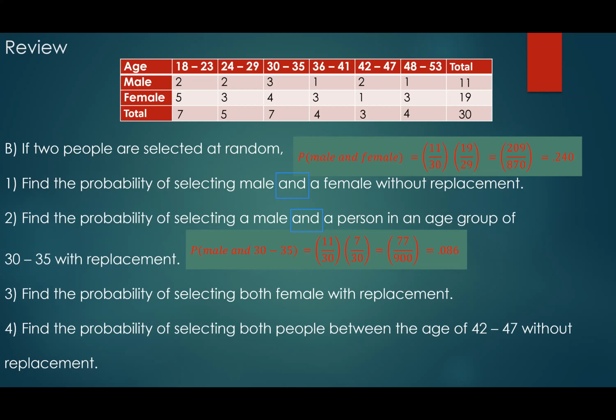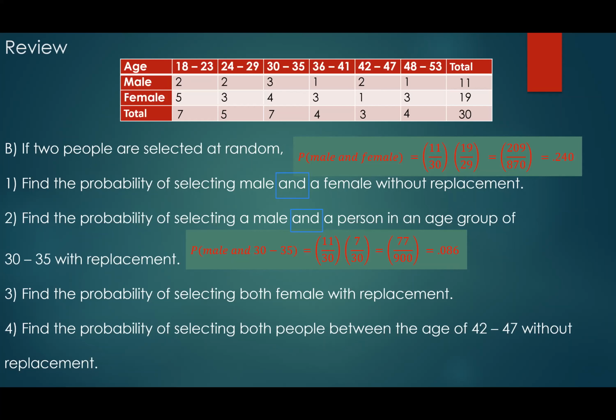Think about if you flip a coin and you roll a dice. You do two events. You flip the coin and you roll the dice. Does the coin affect the dice, or does the dice affect the coin? As you can see, those two events are independent because they do not affect each other.